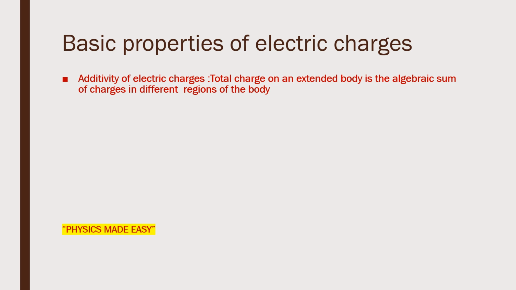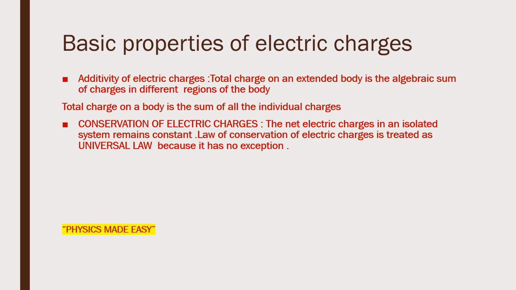Now we are going to learn about the basic properties of electric charges. The first property is the additivity of electric charges. We know that there are two types of electric charges, positive and negative. Like charges repel each other and unlike charges attract each other. The total charge on an extended body is equal to the algebraic sum of charges in different regions of the body. Total charge on a body is a sum of all individual charges. Positive and negative charges are added like real numbers.